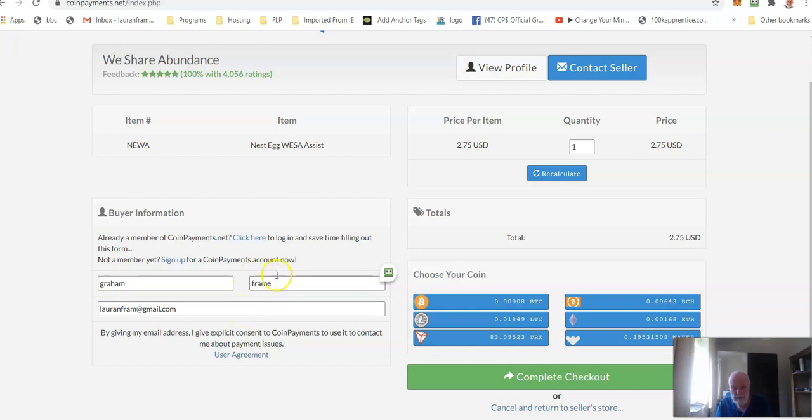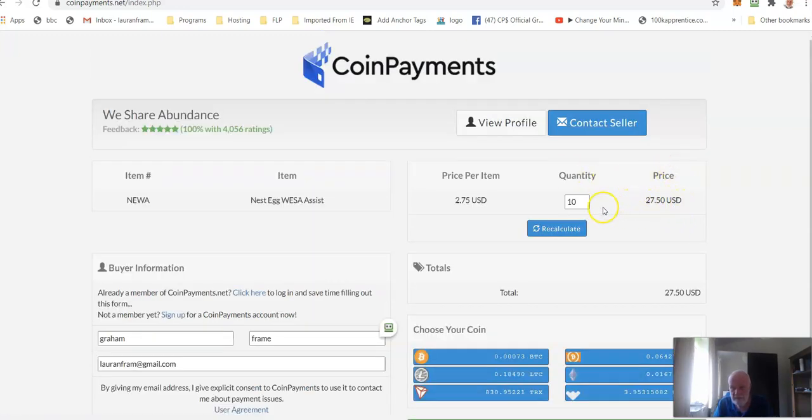When you've done that, you can, if you wish, change this. As I say, it's $2.75 if you're using CoinPayments to cover their fees. Maybe you'd want 10 tokens. You would click on recalculate, and that'll change to $27.50. If you wanted some oddball number, 17, it would calculate it, and it would be $46.75. Okay, as this is an example, I'm just going to use one, back down to $2.75.